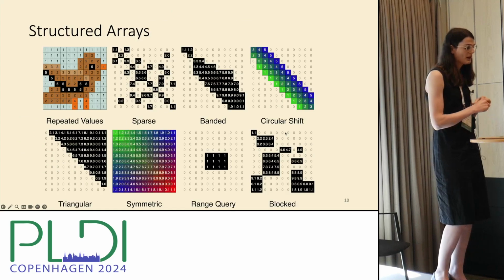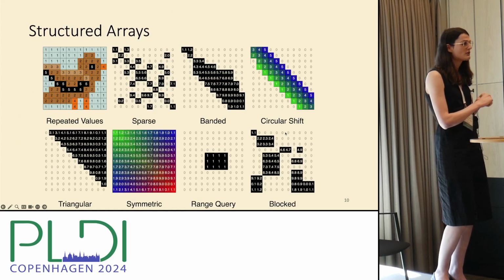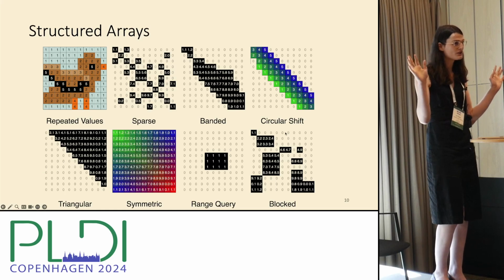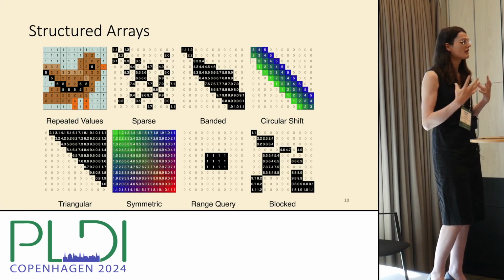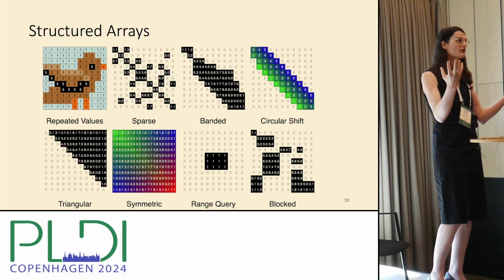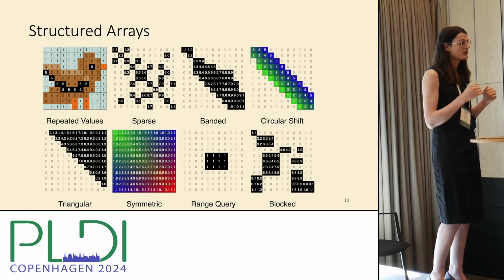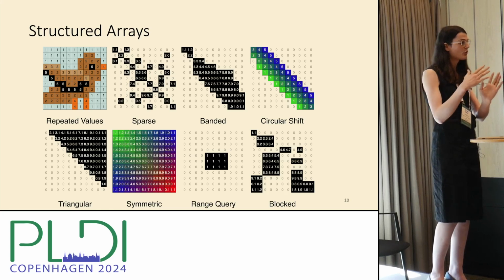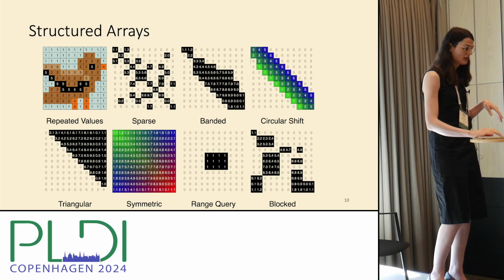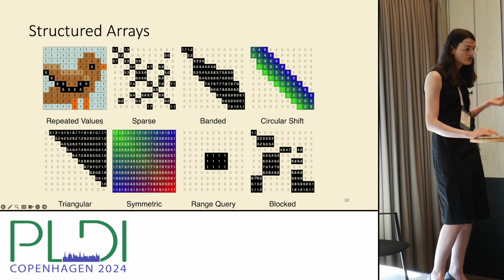So we'll talk a little bit about what I mean by structure, because I know I've been using this word, and it generally means beyond sparsity. But I think what I mean by that is that really there's a simplified implementation, a simplified representation that uses much less information, right? Sort of like the Kolmogorov complexity of the pattern is less, and we have a format that can compress the pattern.